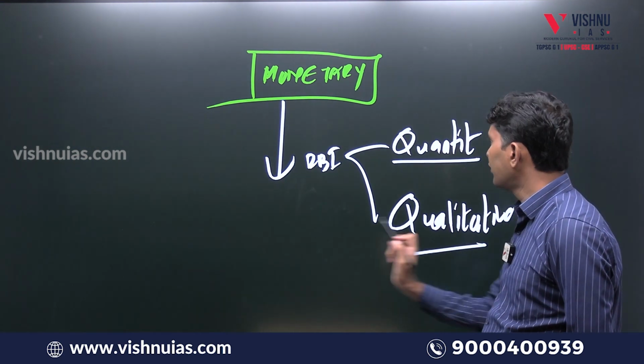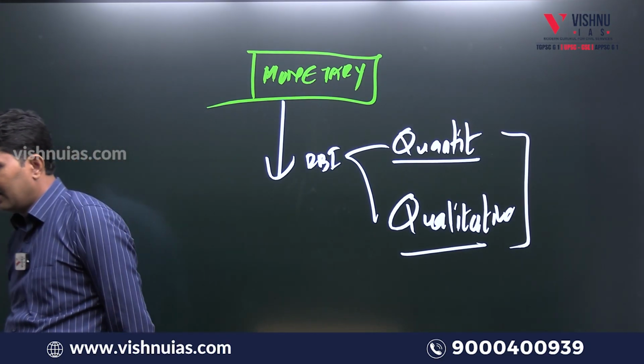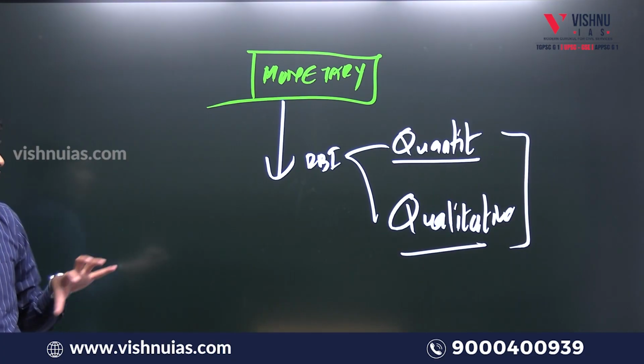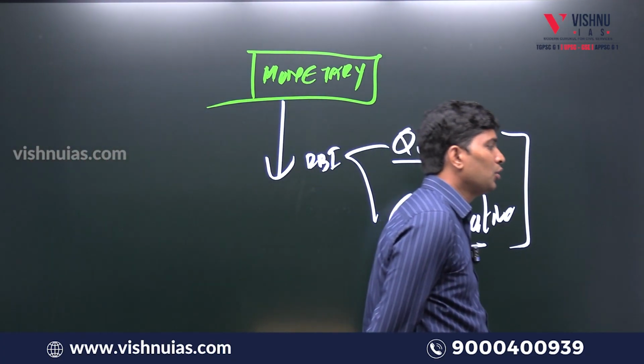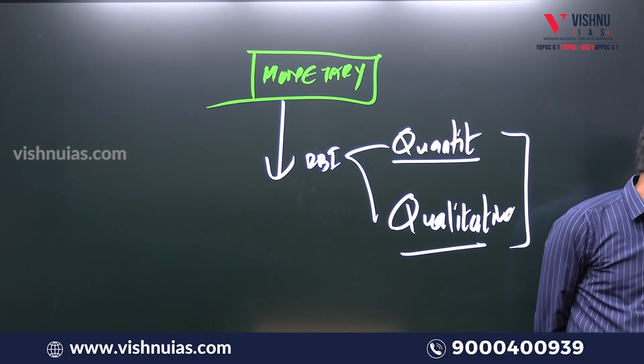So repo rate, reverse repo rate, CRR, SLR, MSF, SDF. So how effective are the monetary policy tools in controlling inflation? How effective are monetary policy tools in ensuring stability in the economy?